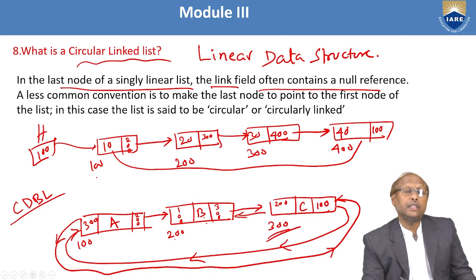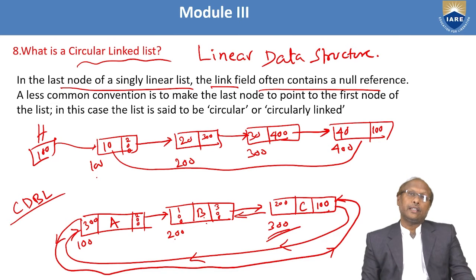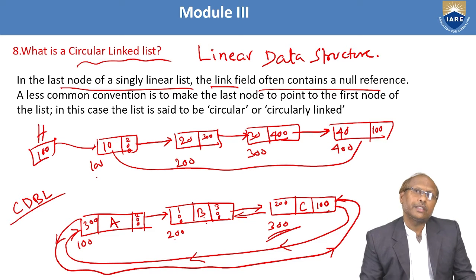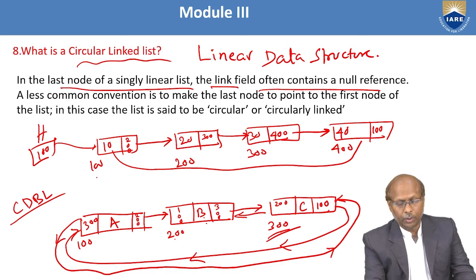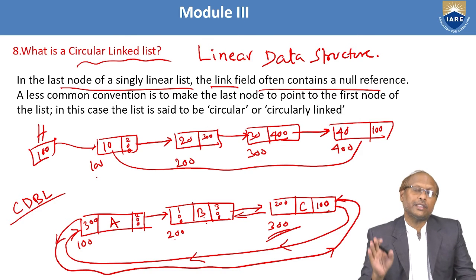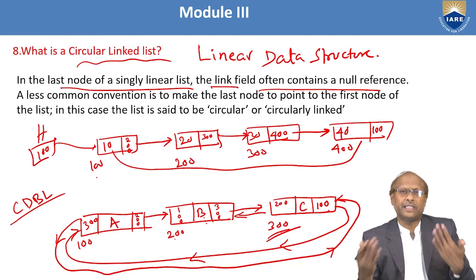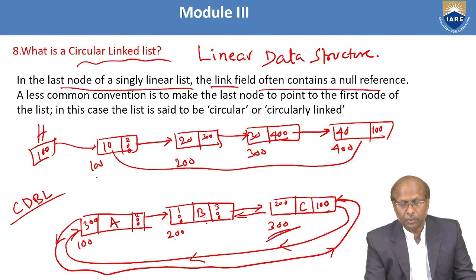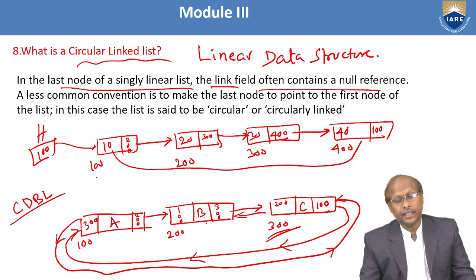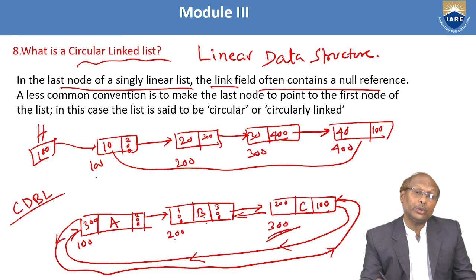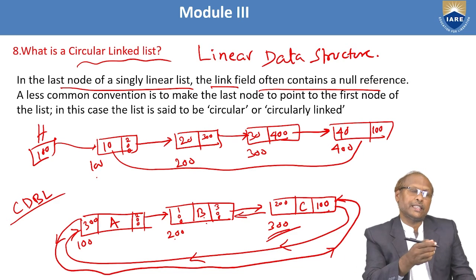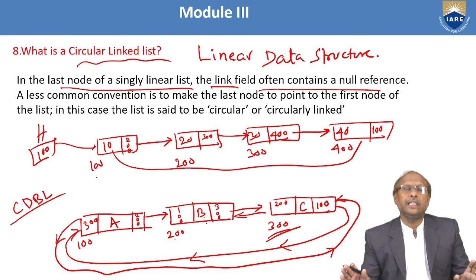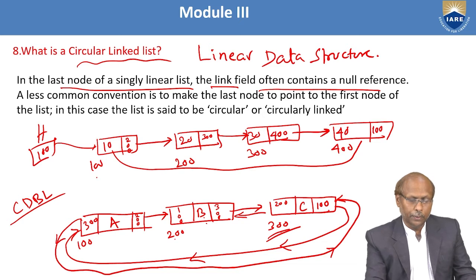Okay. So that means a circular linked list can be a circular single linked list or a circular double linked list also. Sometimes they may ask what is a circular double linked list, then you have to represent this. Whenever it is a circular linked list, always it is single only. But sometimes they may ask circular double linked list also. In that case, you have to represent this. So what you have to say? In a circular double linked list, the last node's right part will be holding the first node's address and the first node's left part holding the last node's address. This thing you have to say. I hope it is clear.